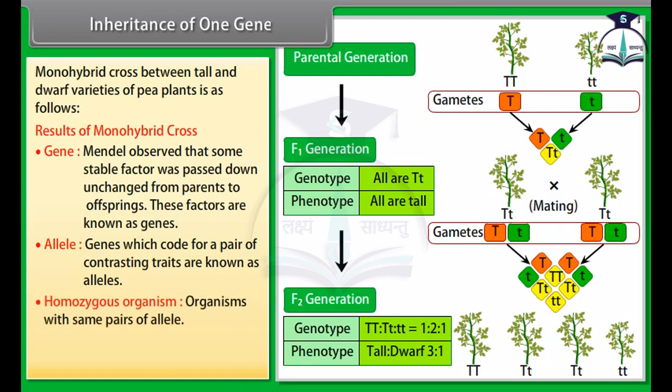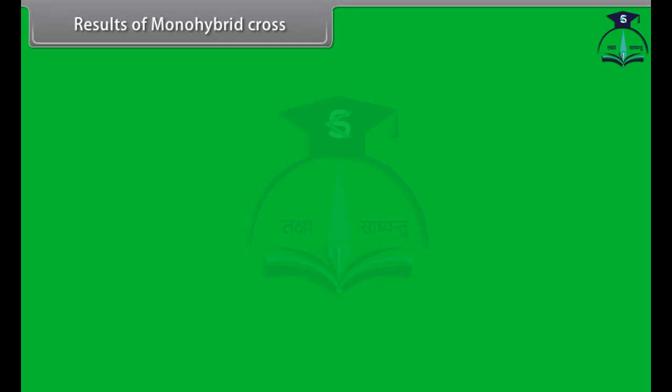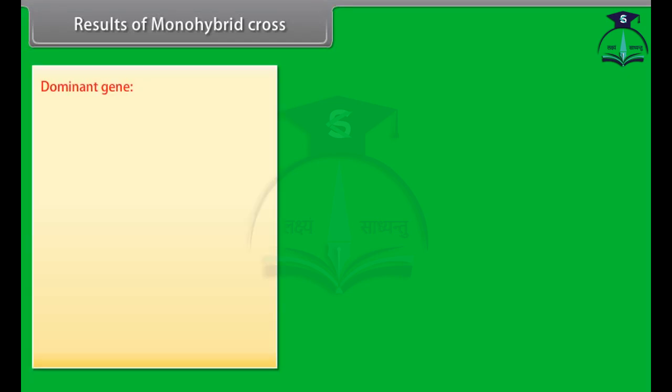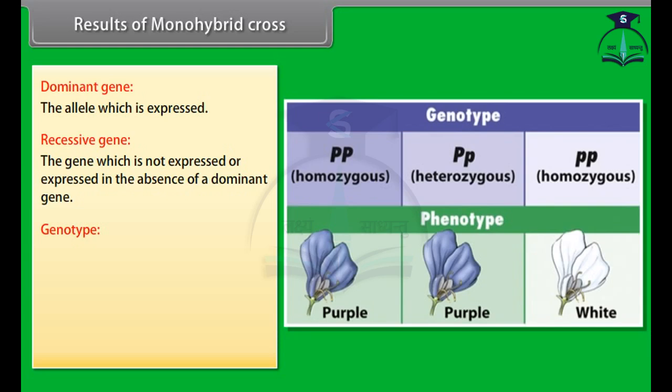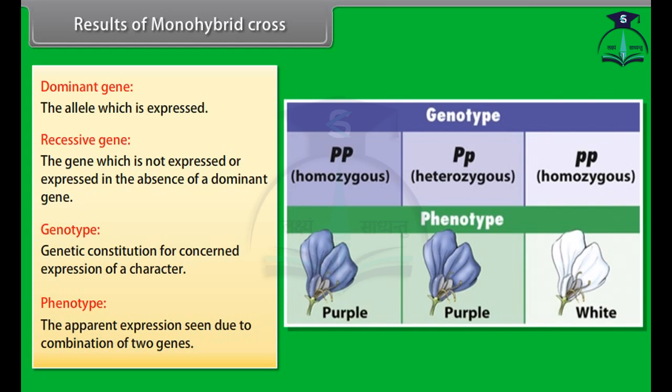Homozygous organism. Organisms with same pairs of allele. Heterozygous organisms. Organisms with different pairs of allele. Results of monohybrid cross. Dominant gene. The allele which is expressed. Recessive gene. The gene which is not expressed or expressed in the absence of a dominant gene. Genotype. Genetic constitution for concerned expression of a character. Phenotype. The apparent expression seen due to combination of 2 genes.